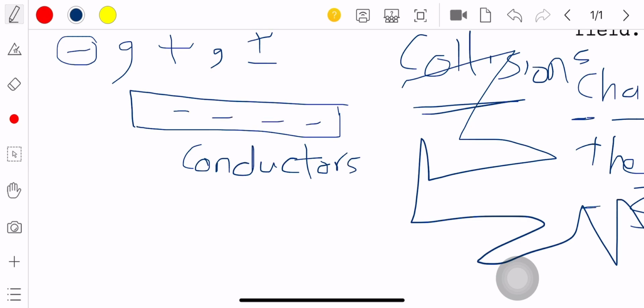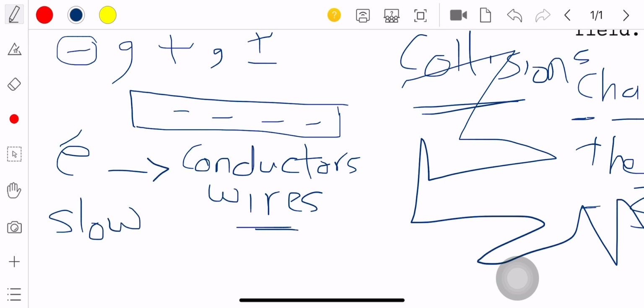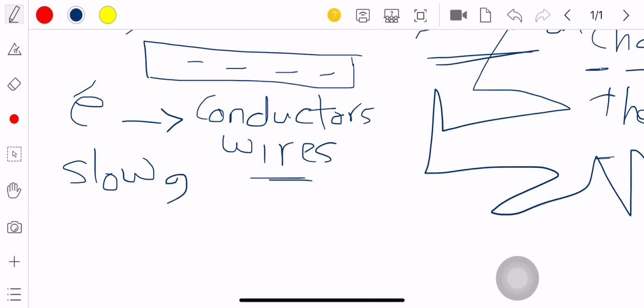The movement of the charge carriers, the electrons inside conductors, what do I mean by conductors? Wires. Inside wires it looks like the drifting of the car. So the movement of the charge carriers or the electrons in conductors or wires is slow movement, and it is changing in direction. It is a zigzag pathway.